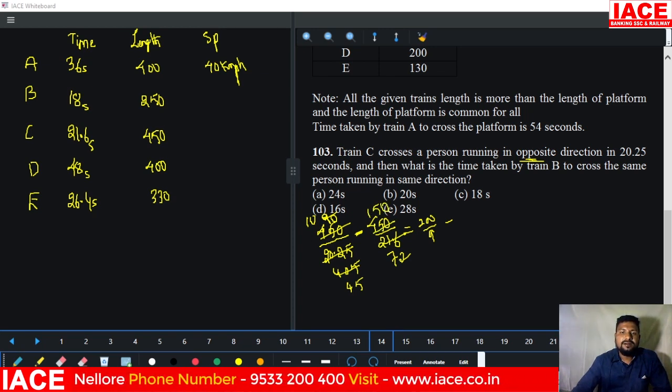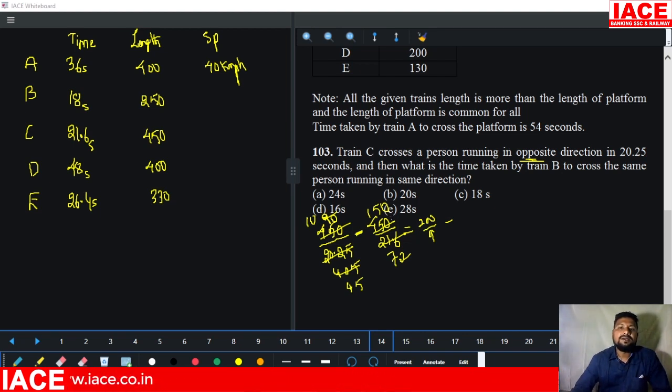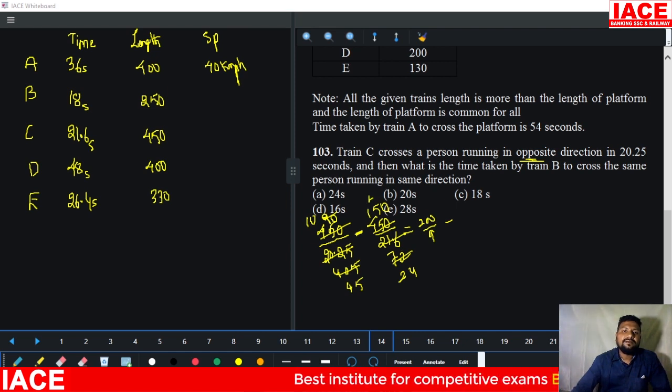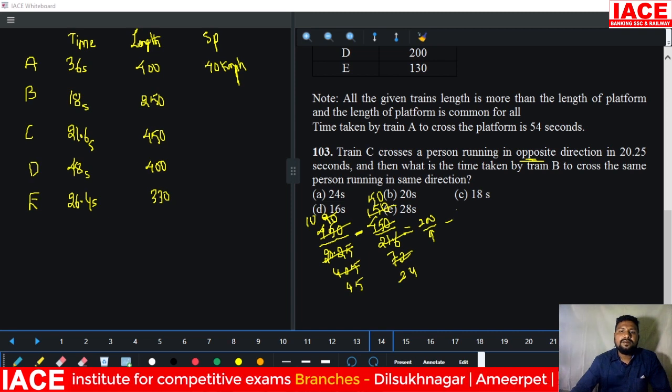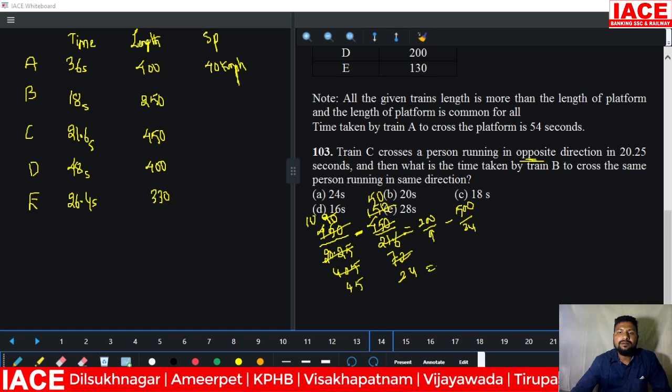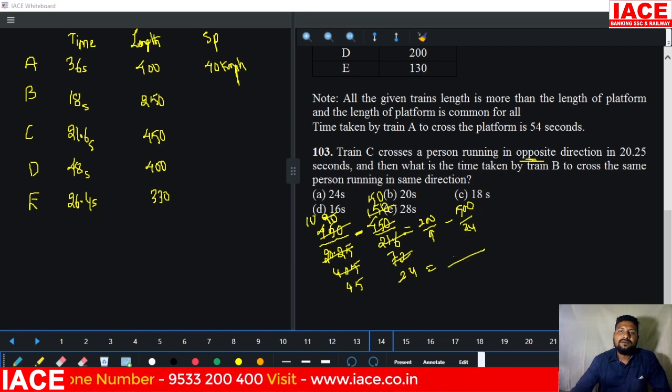Here 1500 by 72, it is what, 1500 by 72. That means it is also going to cancel by 3, 24 and 3 50s. Then 500 by 24, 500 by 24. If we are solving like this, what is the value we'll get here?